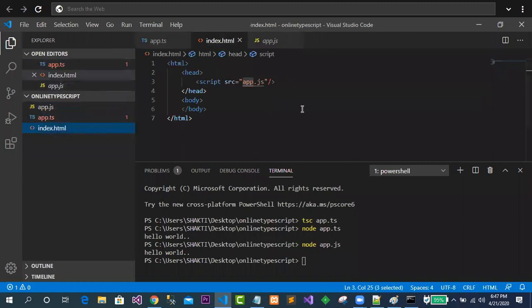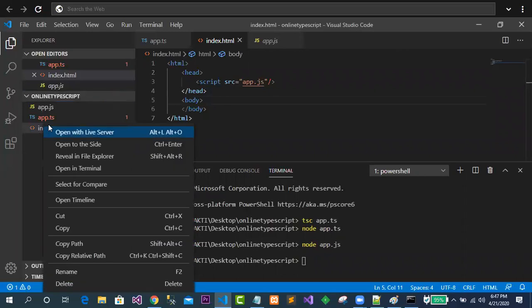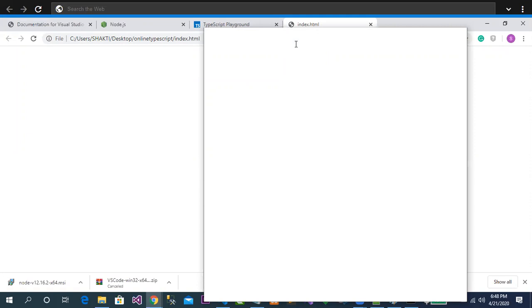When I run this page, let me go for running this page. How to run this page? Simply right click on it. If you are not finding any options over here, don't worry about this one, just come to this point. This is my index page. Let me run this project. So what happened? Why is the code not showing here?